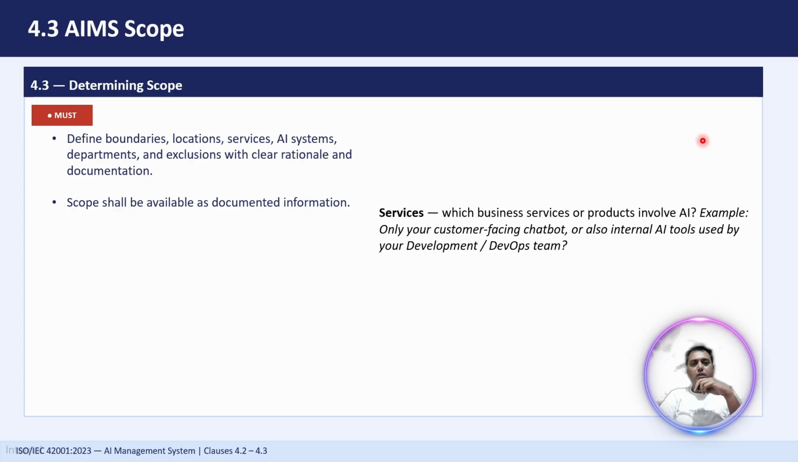Which business service or product do we have to include in our AIMS scope? For example, only your customer facing chatbot. If you have a customer facing chatbot and you only want to include that particular application in your AIMS scope, then you can include that only, and exclude all the other business functions. Or if you also want to include other business functions, including this AI chatbot, then you can include, for example, as I have mentioned here, your development processes, DevOps, your other business functions. So you have to specify which business functions or which business applications you want to include in your AIMS scope.